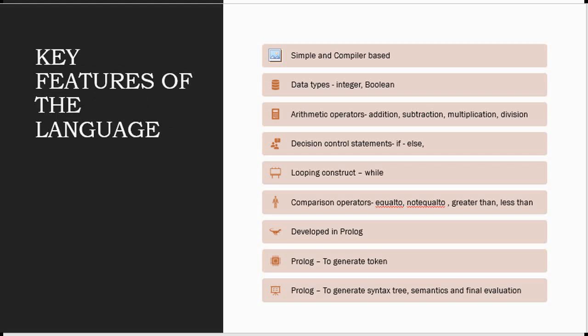The key features of the language include: the language is simple and compiler based. Data types, we have integer and boolean. As arithmetic operators, we have addition, subtraction, multiplication and division. For decision control statement, we have used if else. For looping construct, we have used while. Comparison operators include equal to, not equal to, greater than, less than, and more.